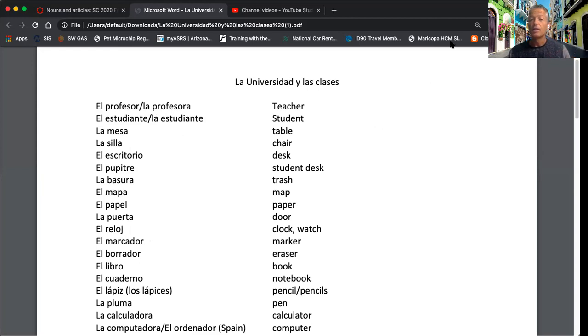Next concept, the concept of what is an article. Let's talk about articles. Okay, articles, we're going to divide them into two different categories in Spanish. We have definite and we have indefinite. Let's talk about definite first. What is a definite article? Well, an article, to start out with, is the word that comes before the noun.